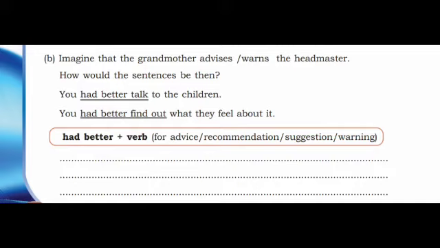So, had better plus verb is used for advice, recommendation, suggestion or warning.